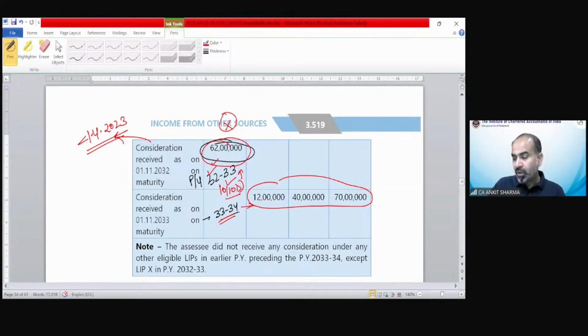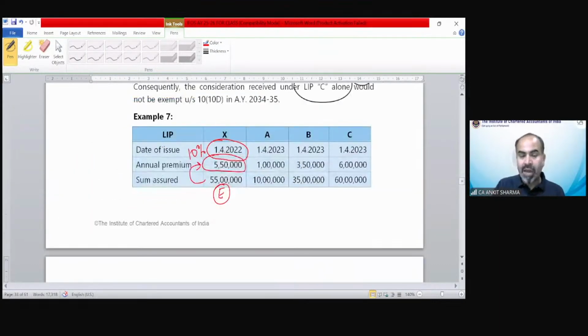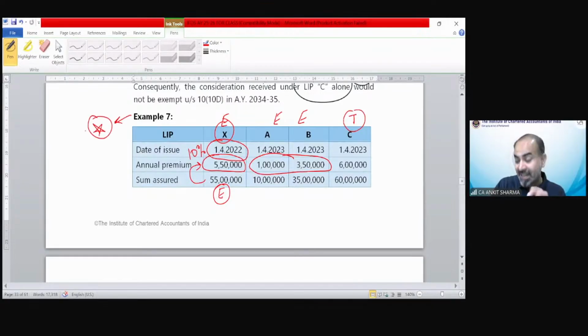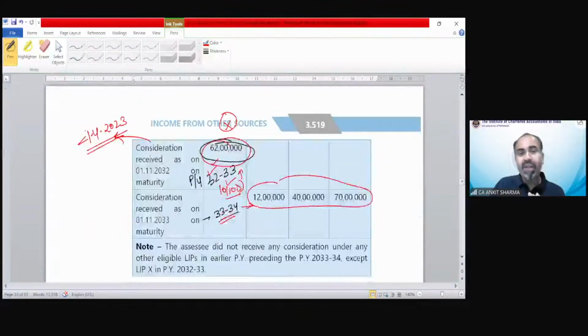So no 5 lakh concept is applicable on policy X because it is not an eligible ULIP case. Now, out of these A, B, and C, you can see these two insurance policy premium amounts are less than 5 lakh rupees. So these are going to be exempted. This is also exempted. Only this one is taxable. This is a very interesting example because if you go through this example, you might think that in this example we have already claimed section 10(10D) exemption earlier.